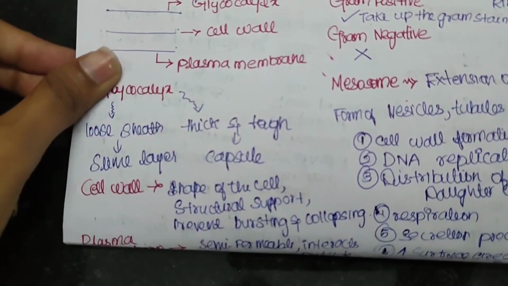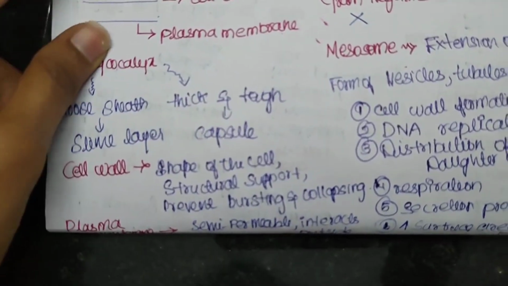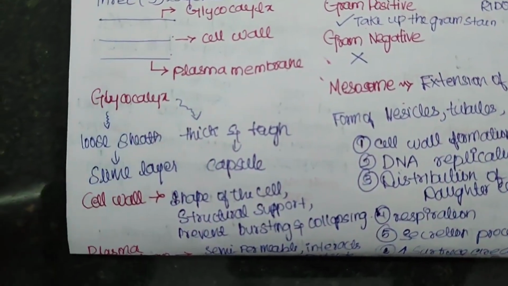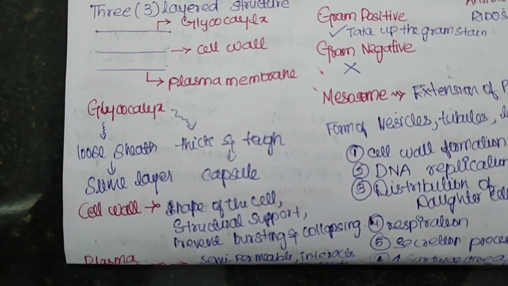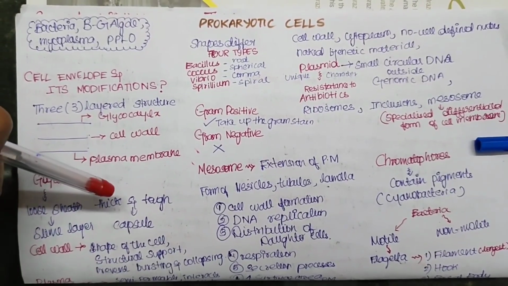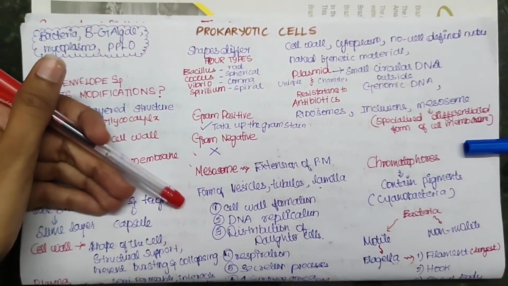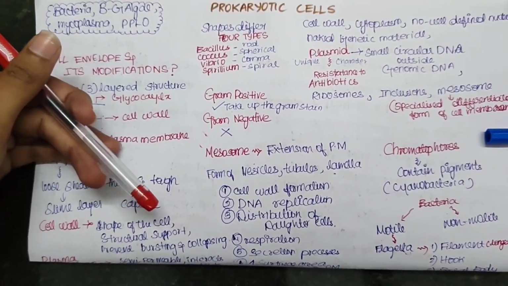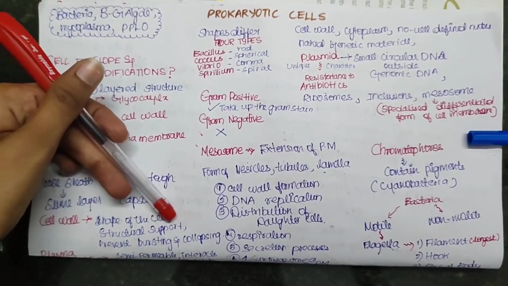Right. Now we will see some of the functions. To talk about the function of the cell wall, it gives the shape of the cell. So the shape of the cell is decided by the cell wall, and it gives structural support, and it also prevents the cells from bursting and collapsing. Now to talk about the plasma membrane, it has a semi-permeable nature, and it also interacts with the outside world.